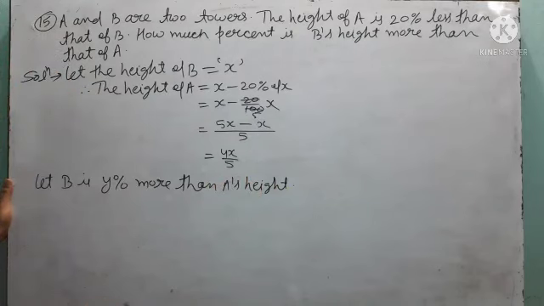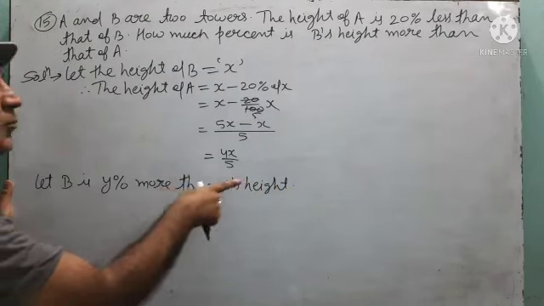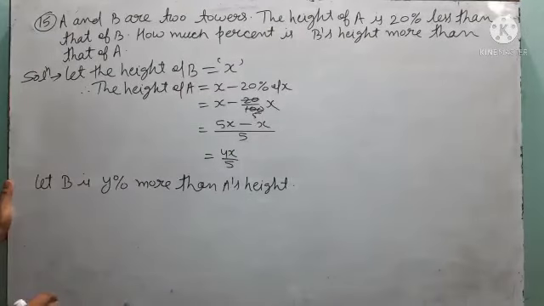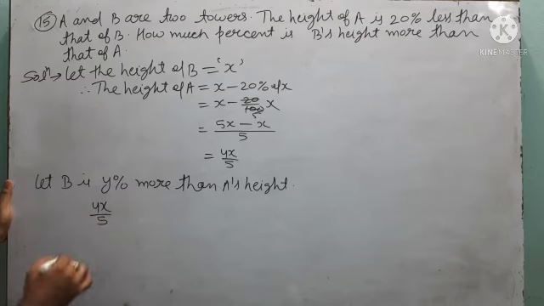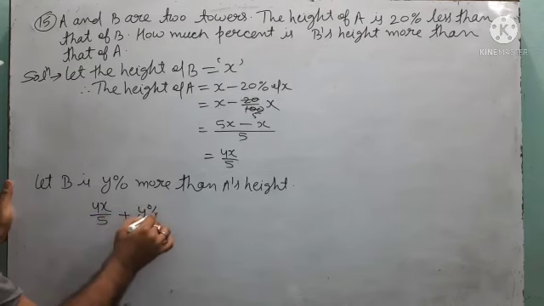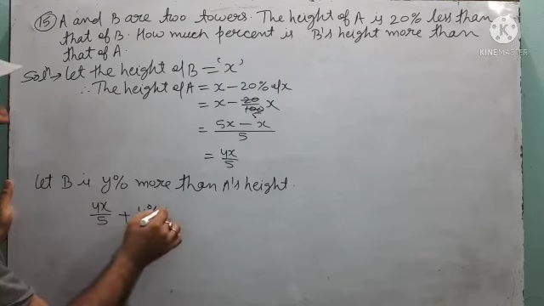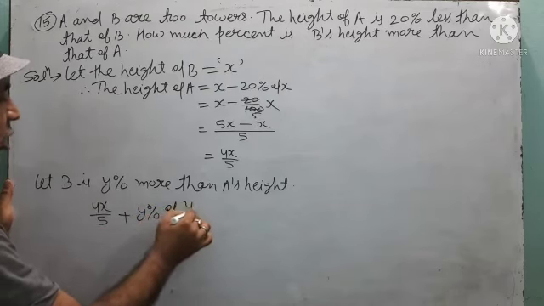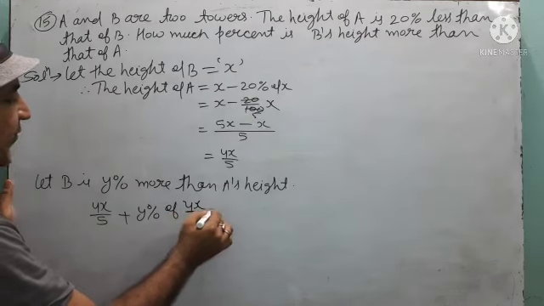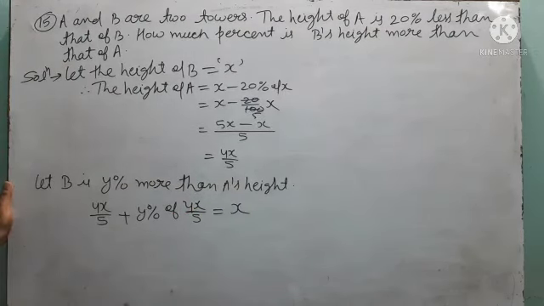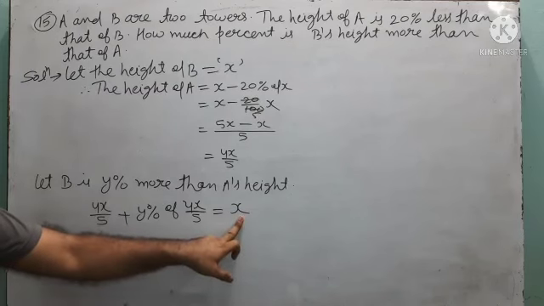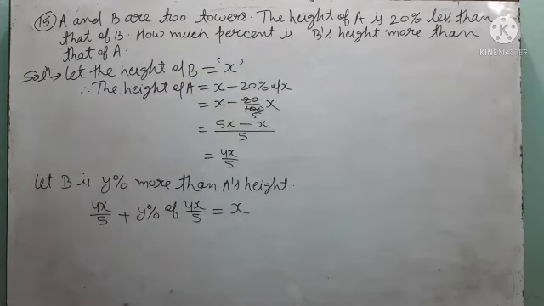Is this understood? We are supposing that B is y percent more than A's height. That means, what is the question saying? Height of A is 4x plus 5. Y percent more means 4x by 5 plus y percent of 4x by 5 is equal to height of B. Height of B is x. That we have supposed here.